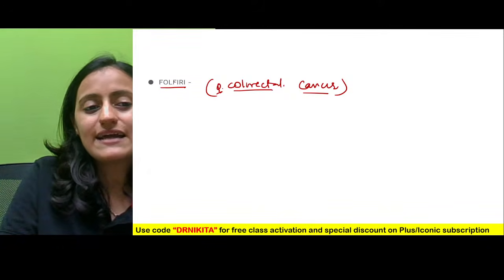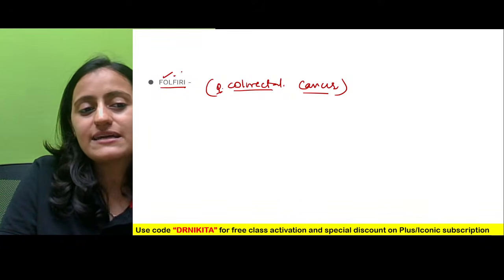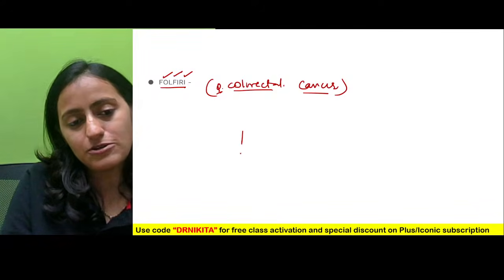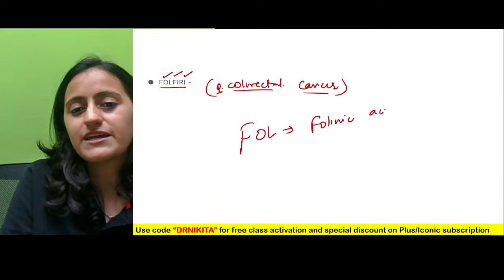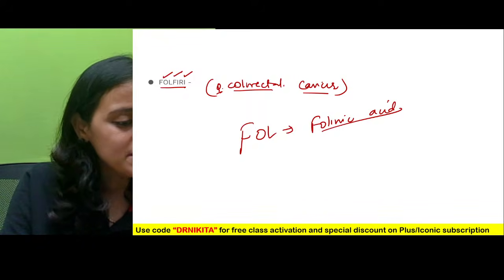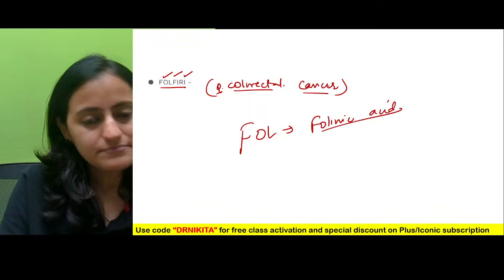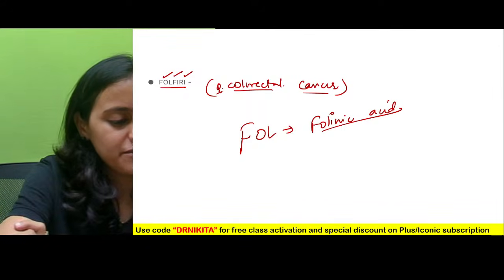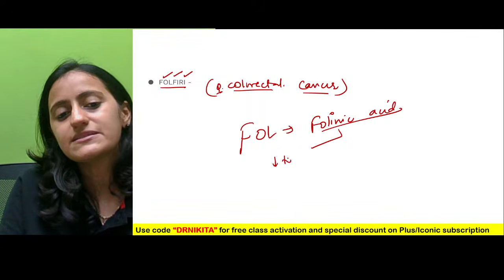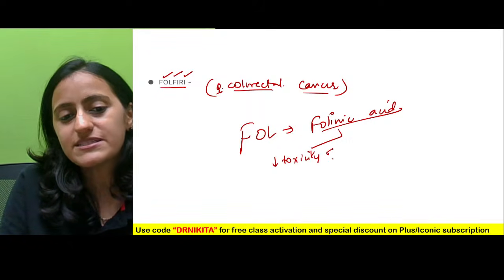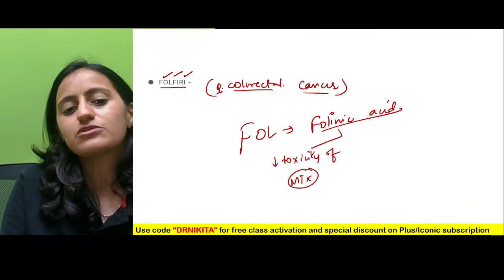So colorectal cancer: FOLFIRI, folinic acid, 5-fluorouracil, and irinotecan. In FOLFIRI, the FOL stands for folinic acid. Why are we using folinic acid here? Remember, if the question is which drug's toxicity it decreases, it is methotrexate.